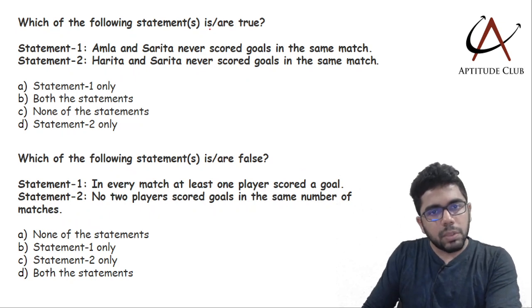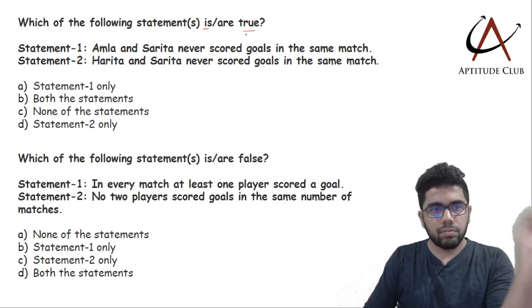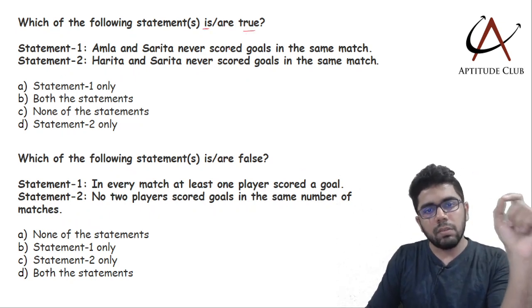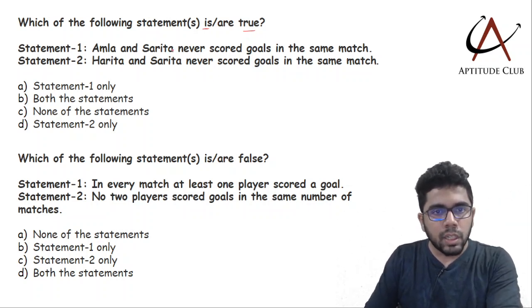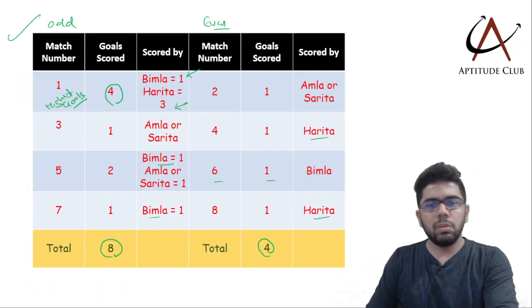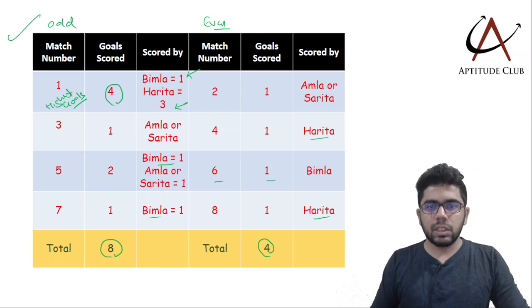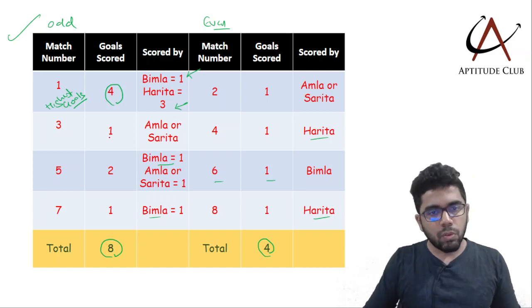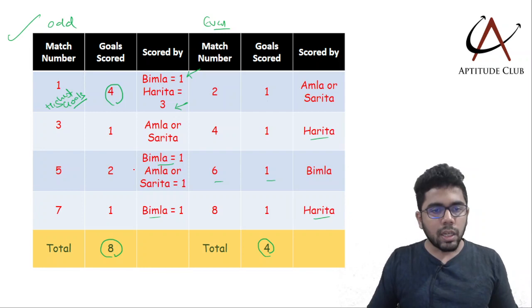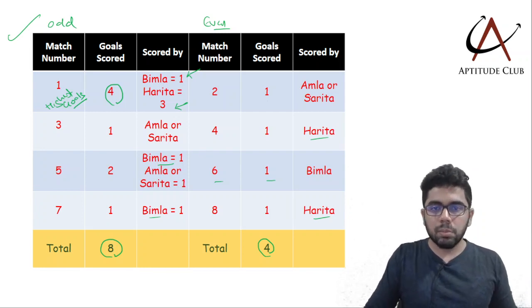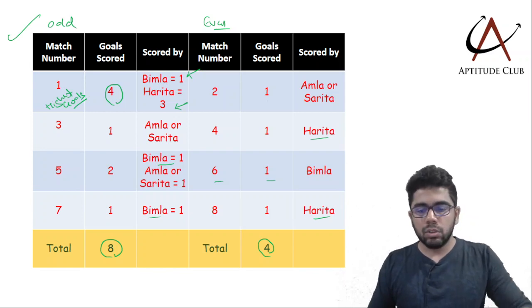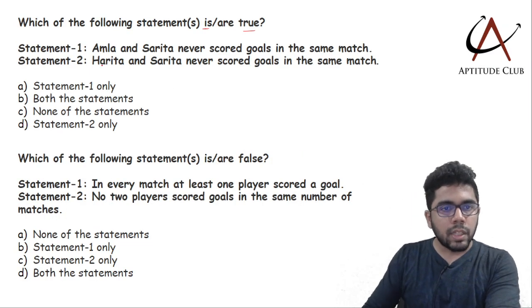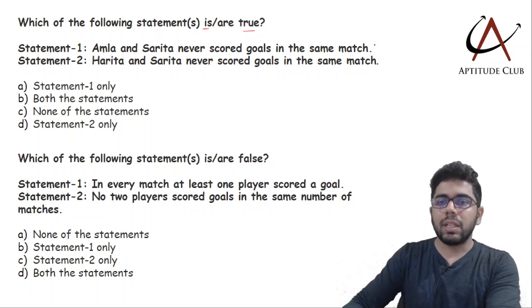Which of the following statements is or are true? Statement 1. Amla and Sarita never scored goals in the same match. Have they scored goals in the same match? Look at this table, it is always Amla or Sarita. It's never Amla and Sarita. This 1 goal is by one of the two, this 1 goal is also by one of the two, and here also one of the two. Both of them are never scoring in the same match. So the first statement here, that Amla and Sarita never scored goals in the same match, is true.